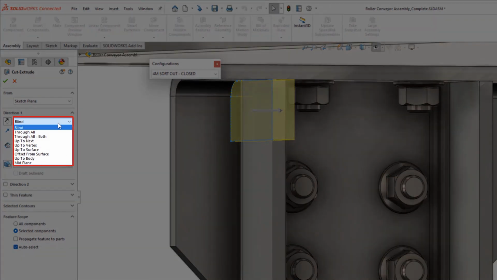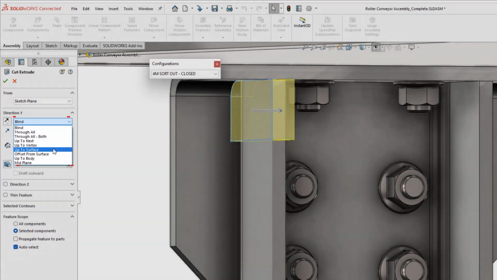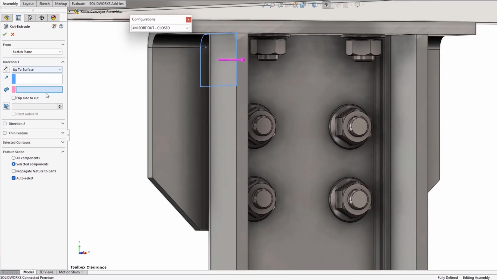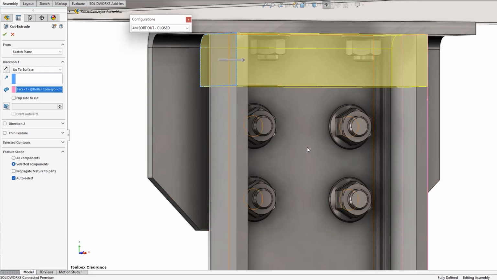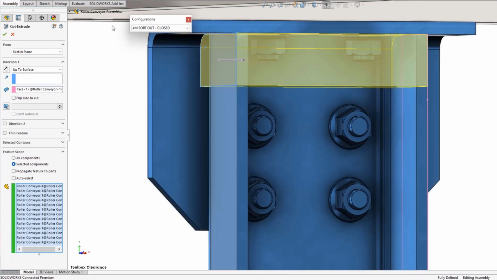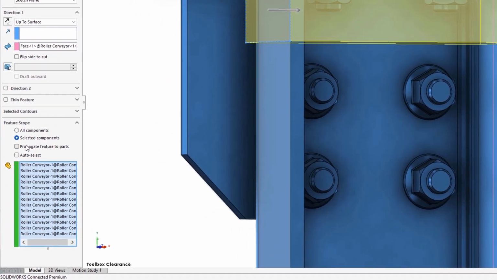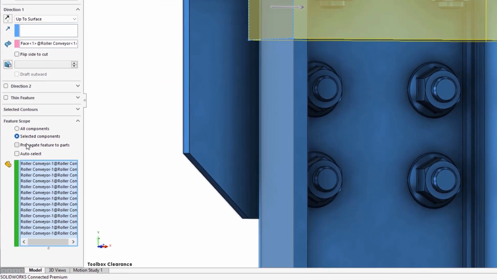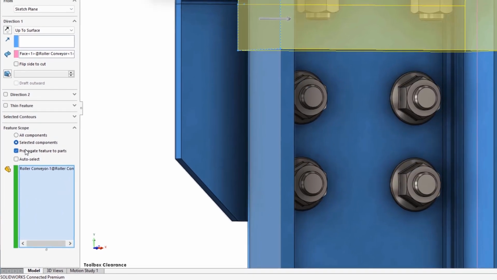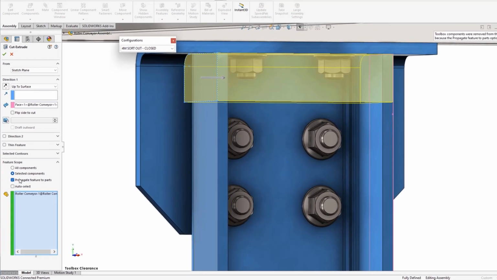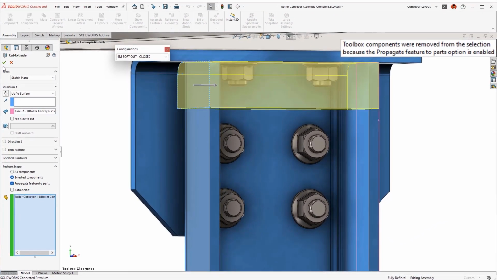In this case, adding an up to surface will automate the exact cut depth regardless of any changes to the conveyor's geometry. Using a box select will gather all the intersecting parts to be included in the cut, which includes some toolbox fasteners. This could lead to some issues downstream with the propagate to parts option checked. New in SOLIDWORKS 2023, toolbox components are automatically removed from the list and a notification is shown, giving you an extra level of security to your shared toolbox library.